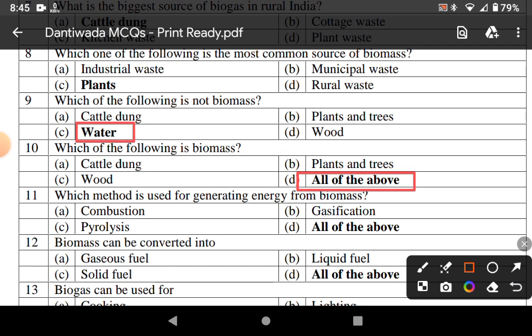Which method is used for generating energy from biomass? Answer: all of the above. Combustion, pyrolysis, gasification, all are methods used for generating energy from biomass. Biomass can be converted into gaseous fuel, solid fuel and liquid fuel.